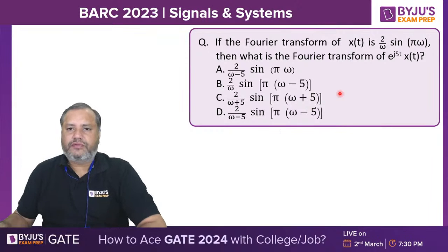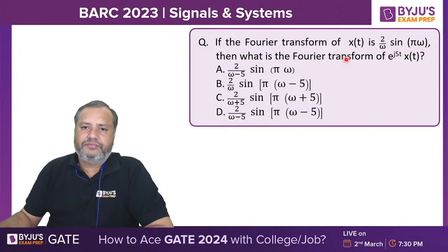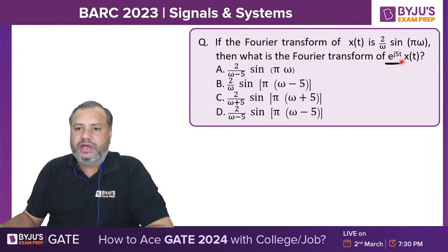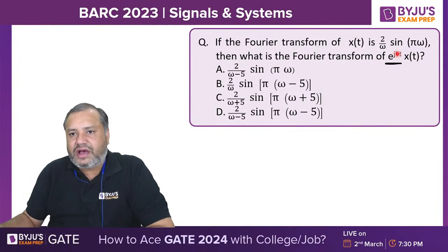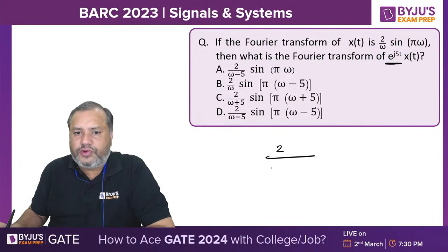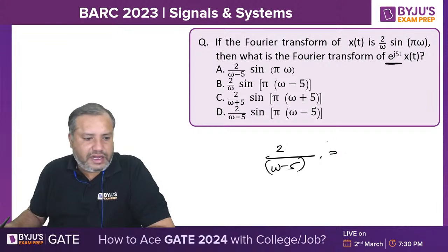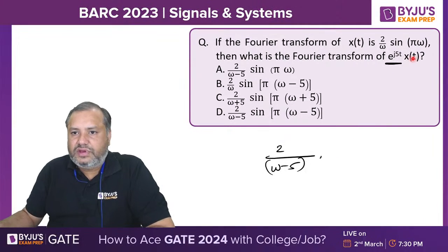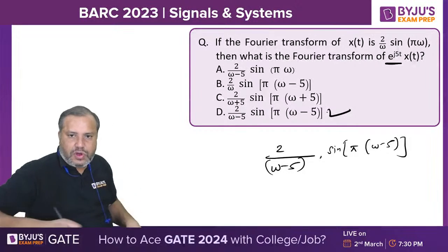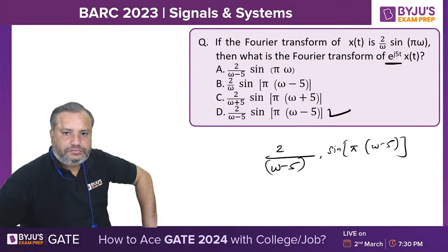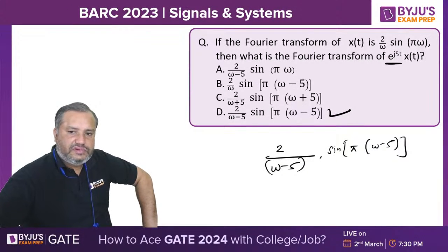If the Fourier transform of x of t is 2 by omega sine pi omega, then what is the Fourier transform of this one? So in the original Fourier transform, that omega will be replaced by omega minus 5. So 2 upon omega will become 2 upon omega minus 5, and sine pi omega will be replaced by sine pi times omega minus 5. Option D is the correct one. Done?